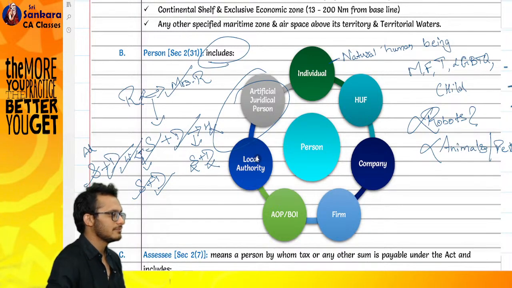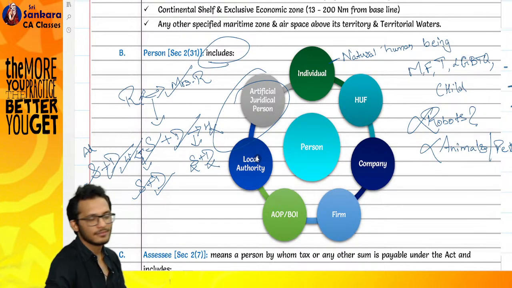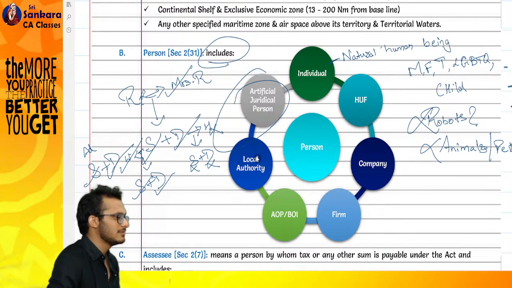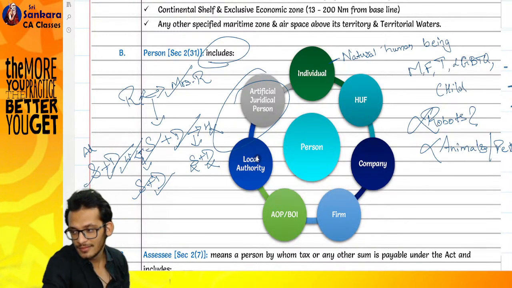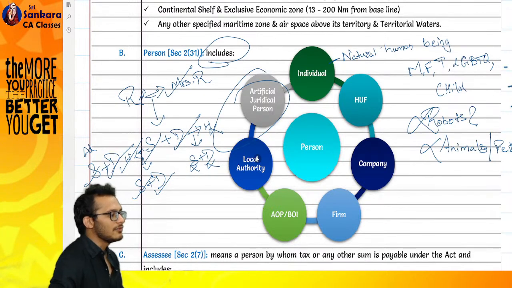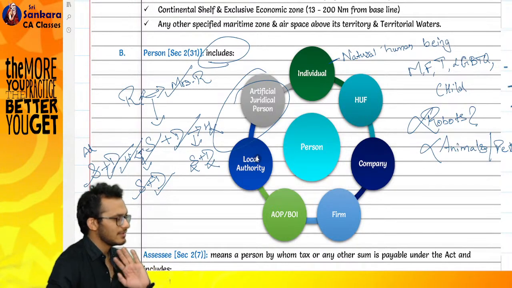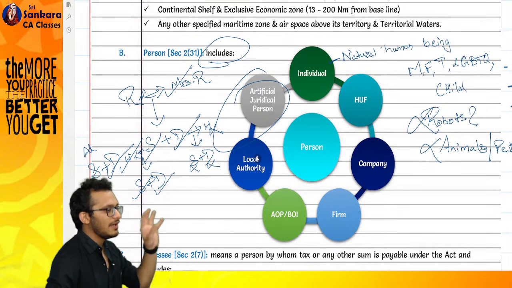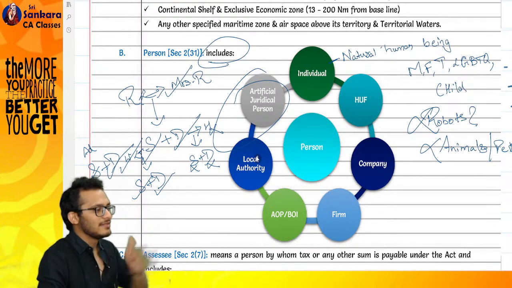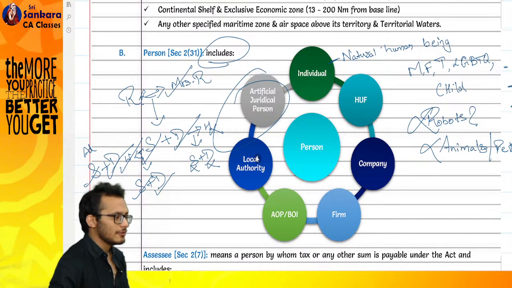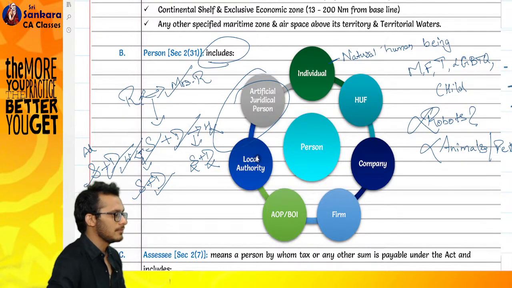Company. What is a company? Very good. A company is anything formed under the Companies Act 2013, or any other previous company laws. That's all the answer. What you're telling me about artificial juridical person, separate legal entity, dissolution, these are all characteristics. I'm asking what is a company? A company is a company registered under the Act. Nothing beyond that.